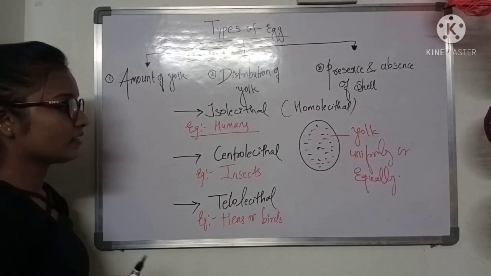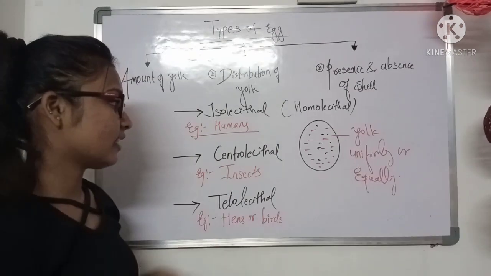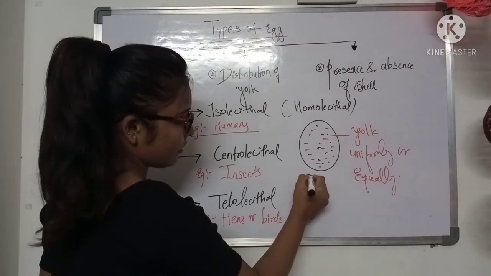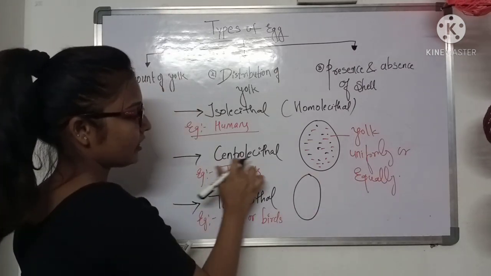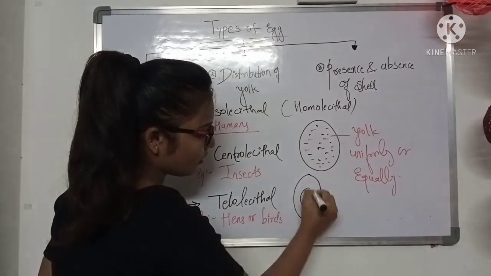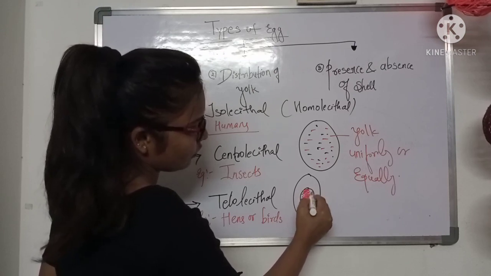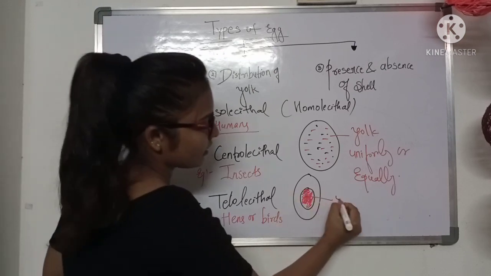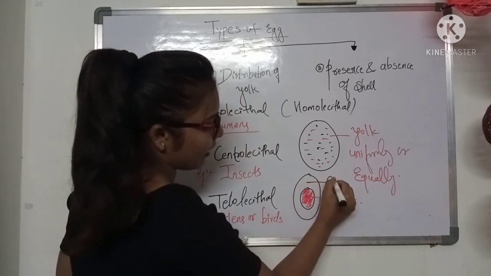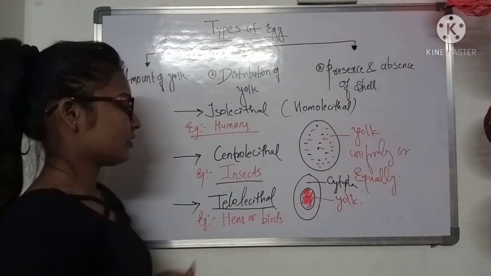Second one is centrolecythal. This type of egg is seen in insects. So if this is an egg, centro means the yolk is present in the center of the egg. So this is yolk, and this yolk is present in the center, and it is surrounded by the cytoplasm.